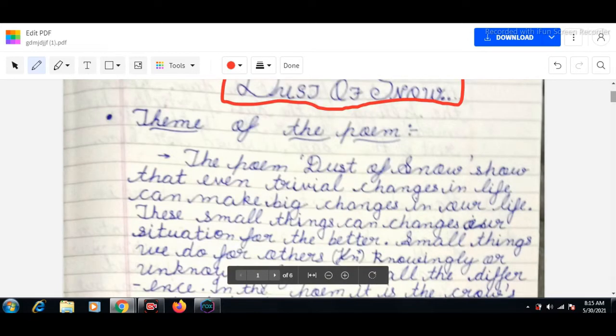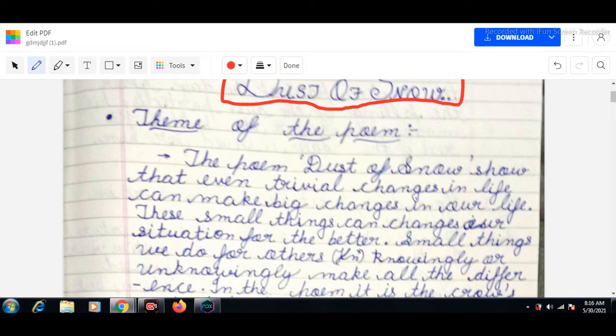So now, firstly, we talk about the theme of the poem. What is the theme of the poem? The theme of the poem, The Dust of Snow, shows that even trivial changes in our life make big changes in our life. It means that trivial changes, the small things, can make a big change in our life, can make a big change in our mood,